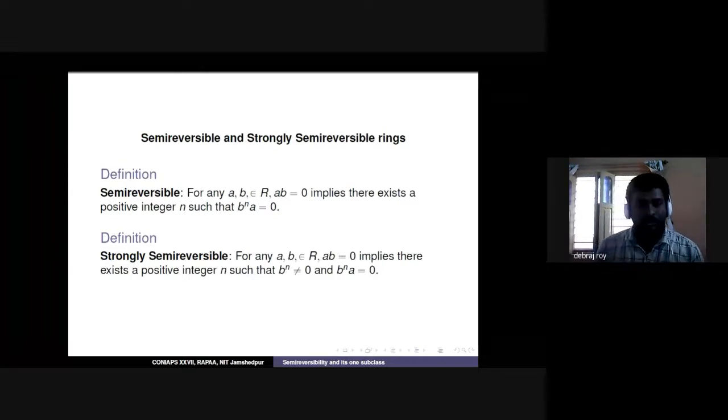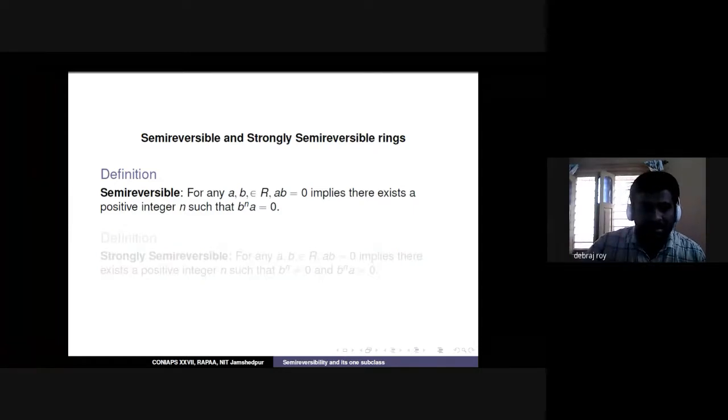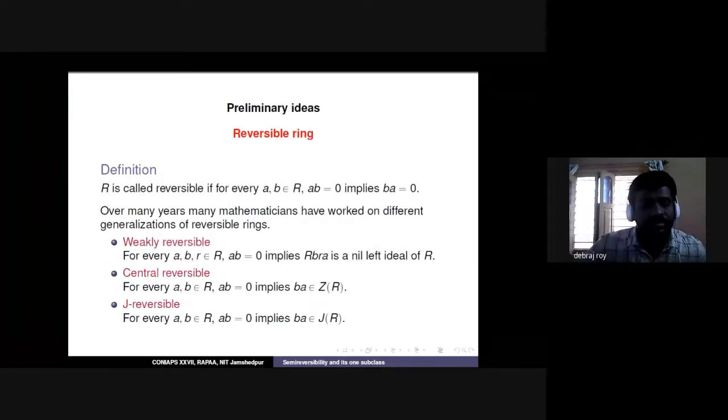Before I go into the discussion, let me briefly say why I was doing this work during my PhD. If you look at all the previous rings, such as central reversible rings and J-reversible rings, and many others in this area, most of the generalizations are done using either a subring of the ring, such as the prime radical, the center, the nilpotent radical, or the Jacobson radical.